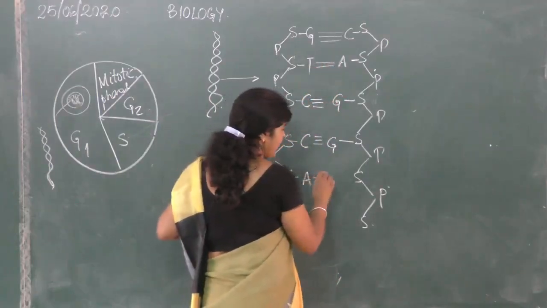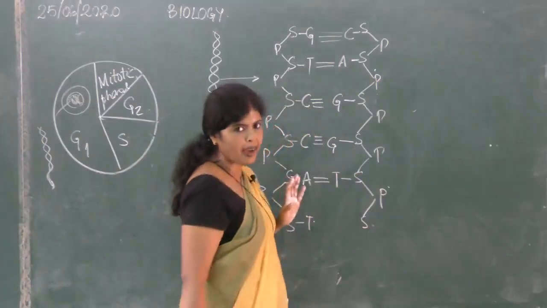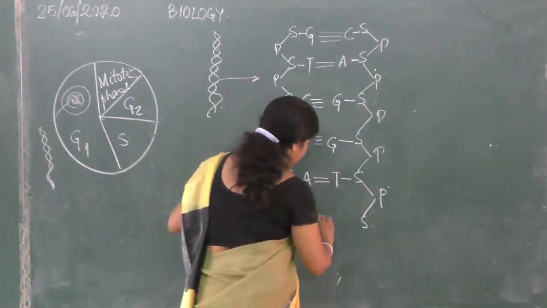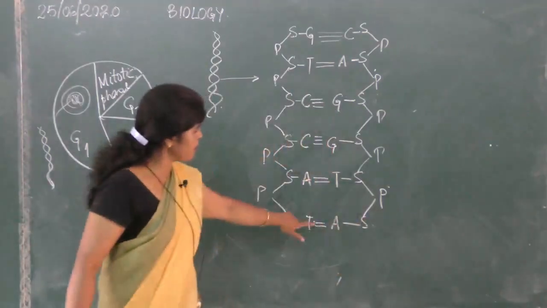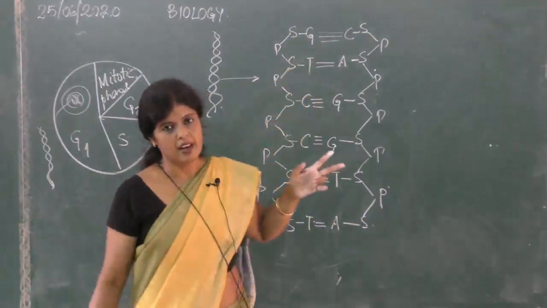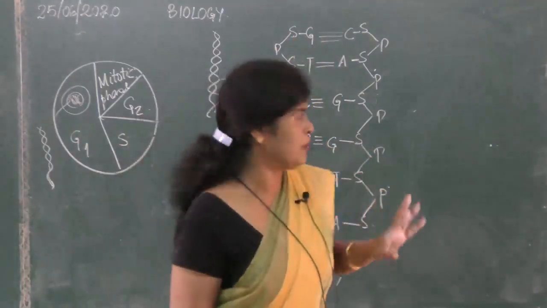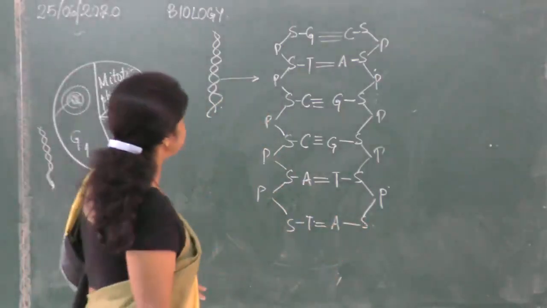If it is adenine, it will only pair with thymine. What is the spelling of thymine? T-H-Y-M-I-N-E. And here it is adenine. So it goes like this: double bond, triple bond, double bond, triple bond. G and C are triple bond, A and T are double bond. T-A, A-T double bond; G-C, C-G triple bonds.